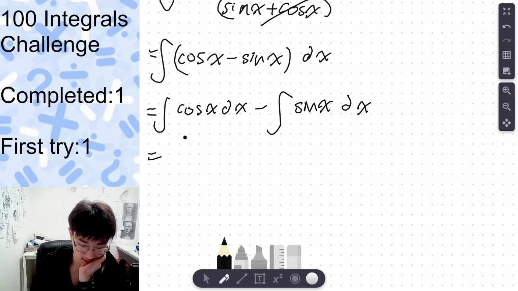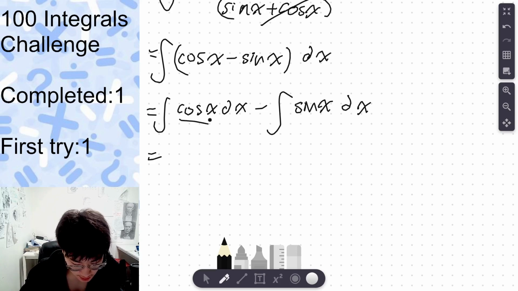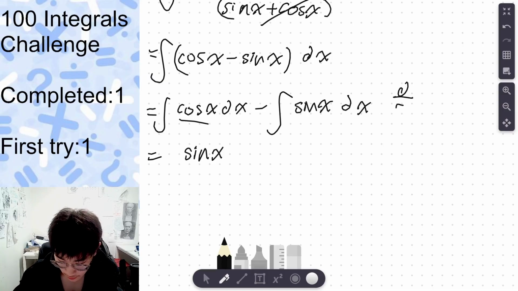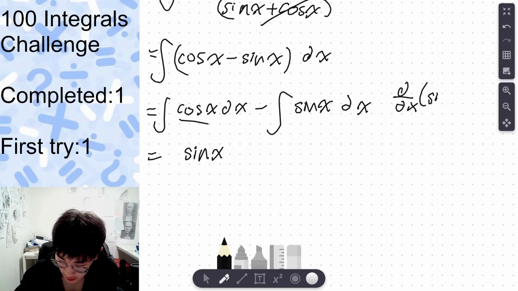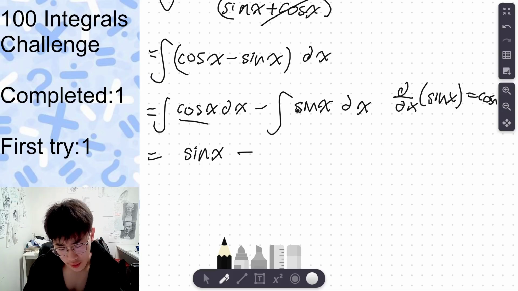okay, I think how this works is you need to find the answer where the derivative gives you this. So what's the derivative that gives you cos? I think the derivative of sine of x gives you cosine of x, right? Now, what derivative of what will give you sine of x?